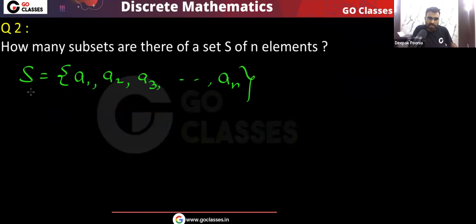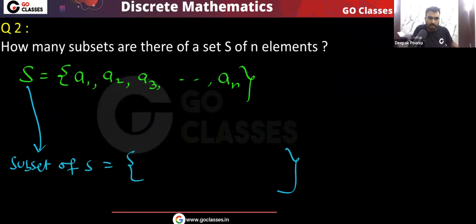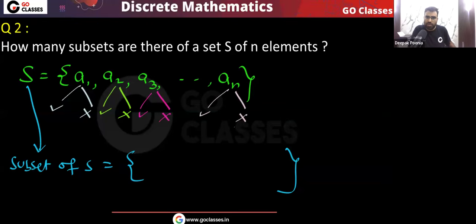From this set S, I want to create a subset of S. Then remember, every element has two choices: do I want to take it or I don't want to take it? And so on. So you can see every element has two choices when you create a subset of this set S.